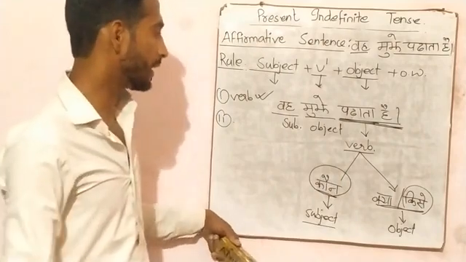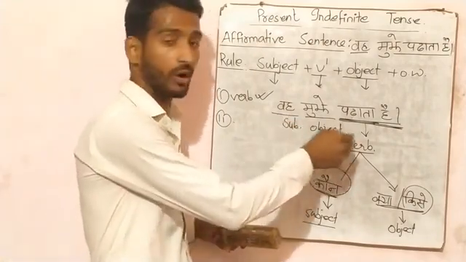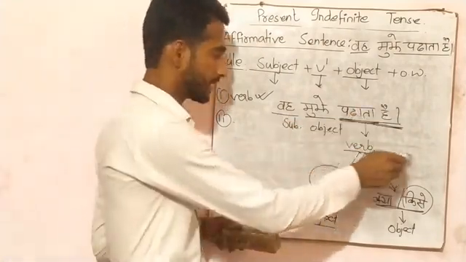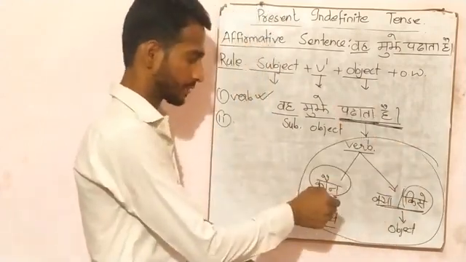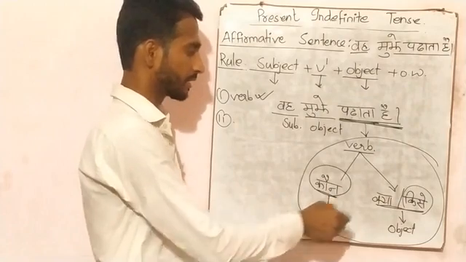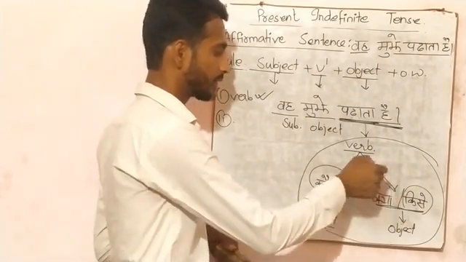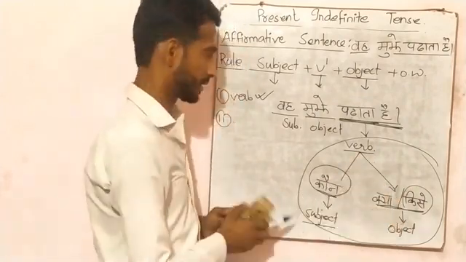So to find out subject, object and verb in a sentence, this is the method. Ask the question कौन, then we will get subject. When we ask the question क्या और किसे to the verb, then we get object.